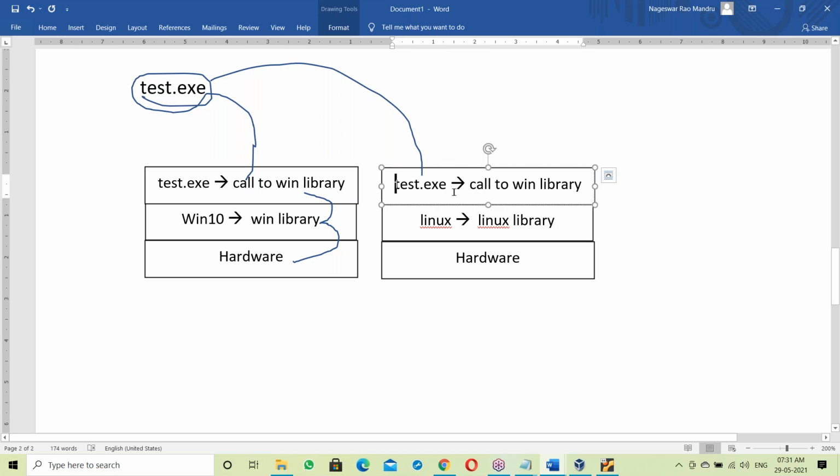So the test.exe file is trying to call the Windows library, but it's not available. The library is not matching, so it simply fails. The test.exe file will not work, it simply fails. So that's the reason an exe file is OS dependent.